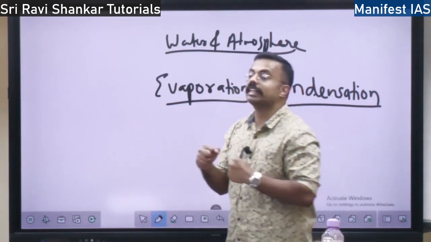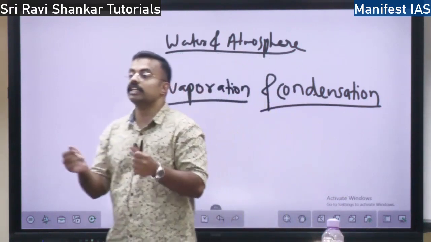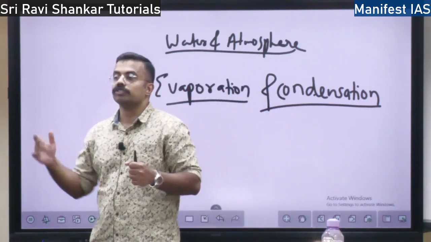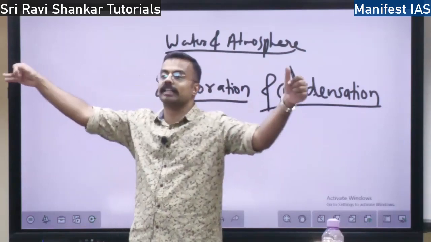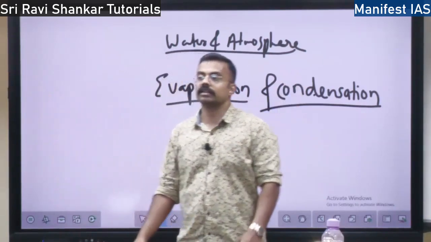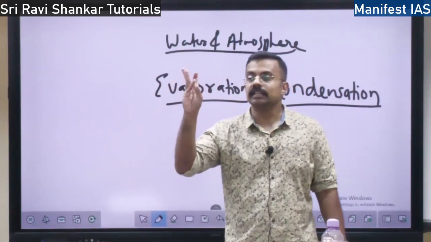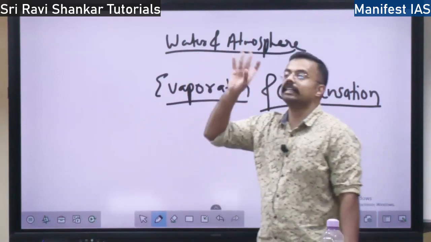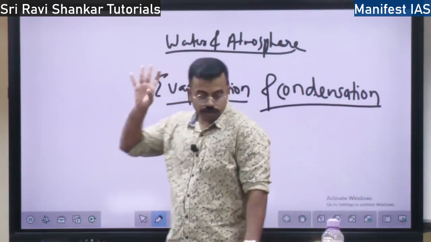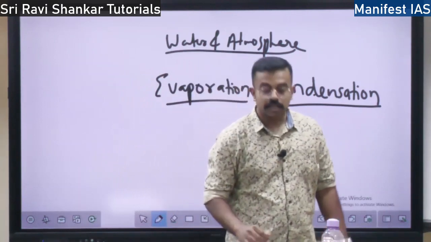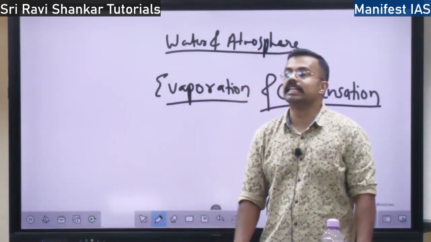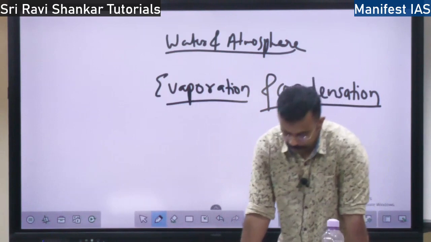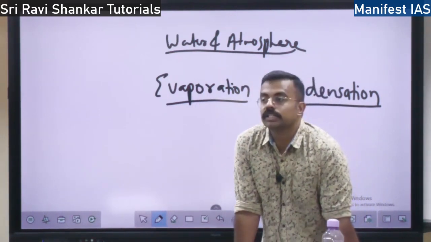And they are feathery, just like a bird's feather. If you look at the clouds, some clouds have a feather-like appearance. So they are thin, feathery, and detached. They are white in color. Next you have cumulus clouds.